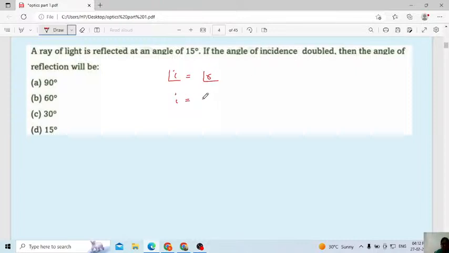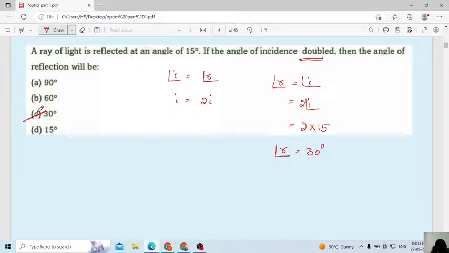In place of I, consider 2I, because the condition is that it is doubled. Then the angle of reflection, you know, will be equal to the angle of incidence. So in place of the angle of incidence, write twice the angle. Then 2 into the angle they have given, 15. Then the angle of reflection will be 30 degrees. Your answer for this question is option C, 30 degrees.